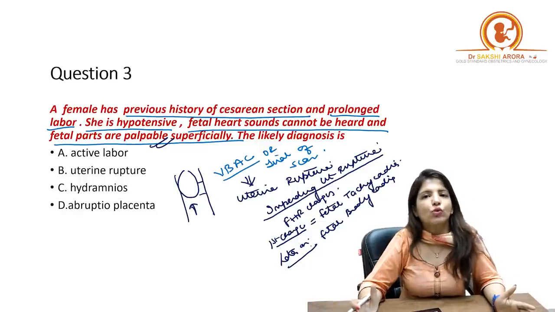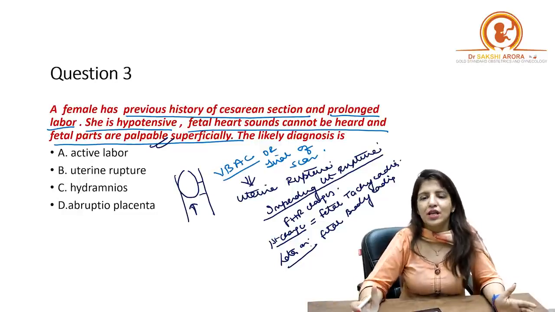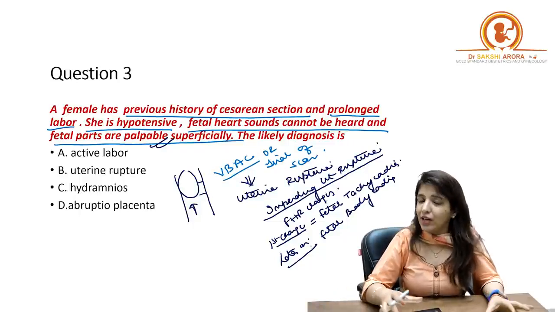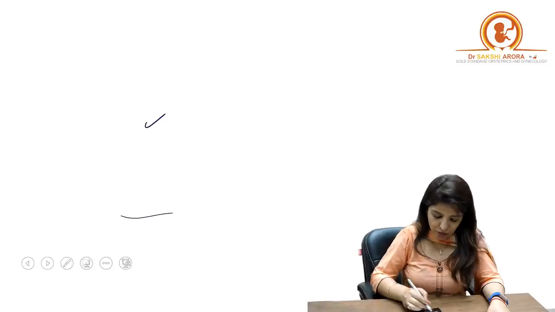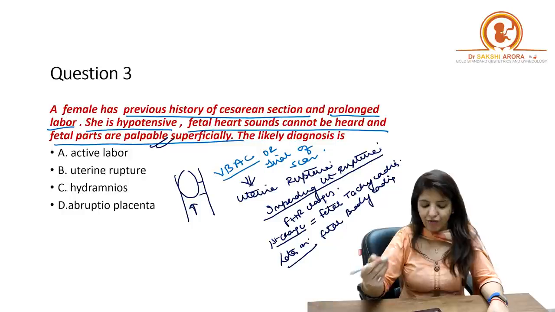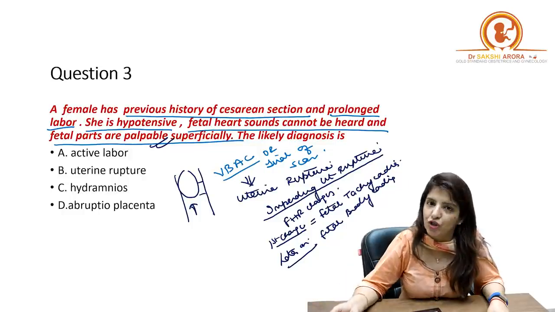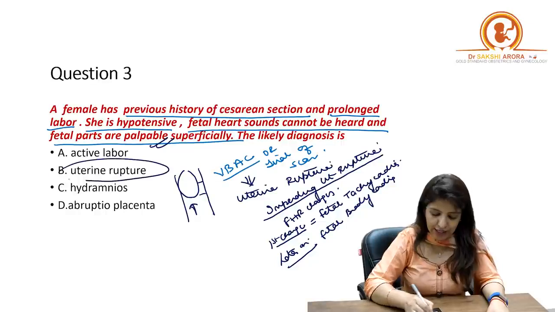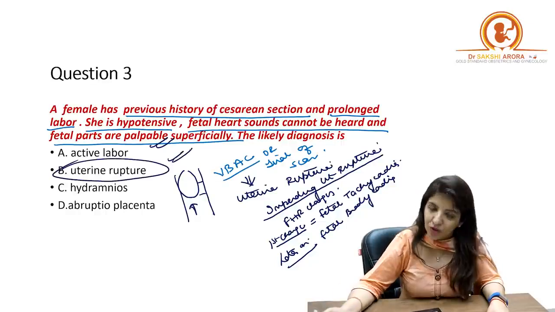So in this case, there is a previous history of cesarean section, there is a history of prolonged labor, and suddenly you are seeing that the mother has become hypotensive, fetal heart sounds cannot be heard, and fetal parts are palpable superficially. All these point towards uterine rupture as the cause.